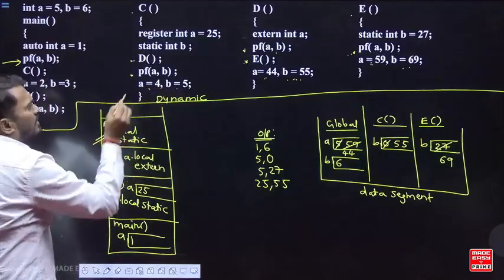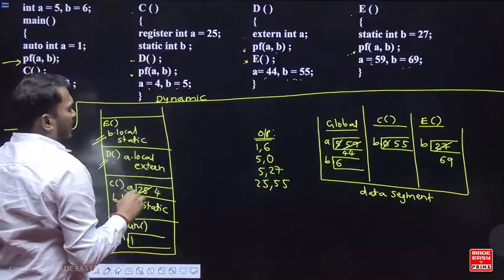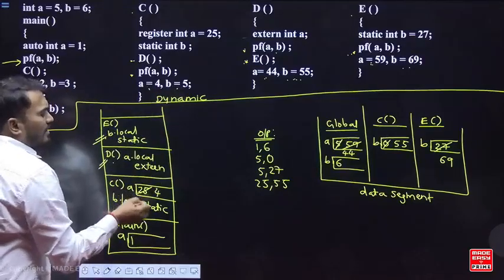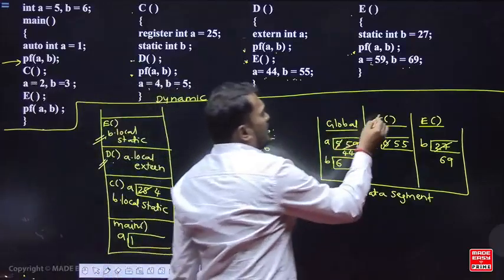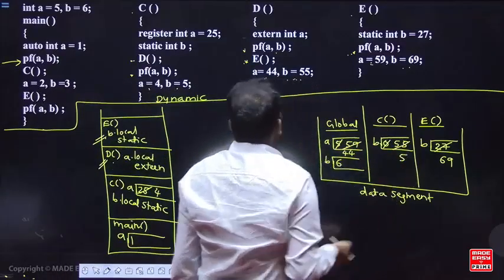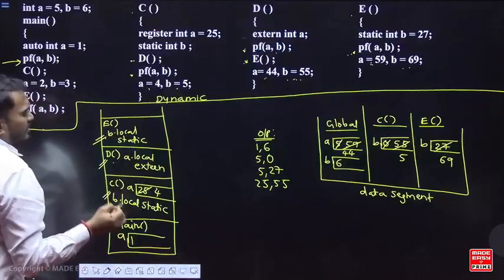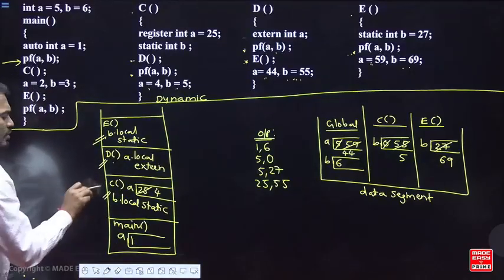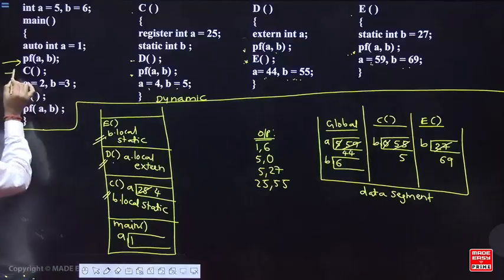Next, afterwards A equal to 4, B equal to 5. A equal to 4 is a local variable, so you change A value to 4. B is also local and static, so C का data segment में B का value changes to 5. Next, function C is completed, so it is deleted from the stack. Go back to the previous calling. C को कौन call किया था? Main.